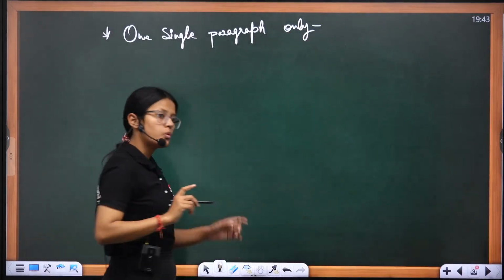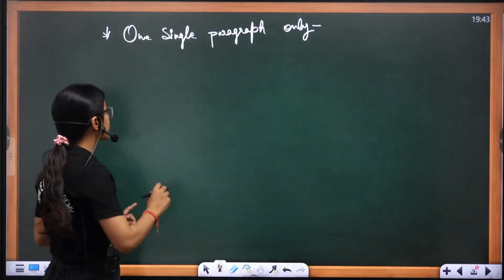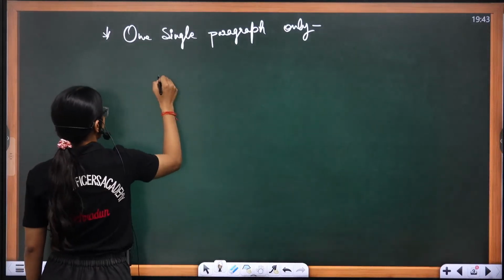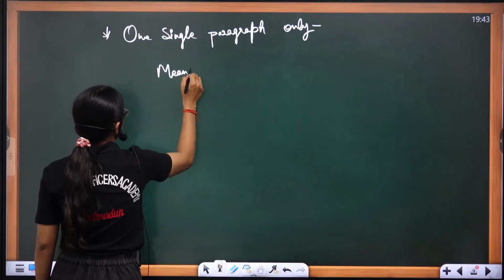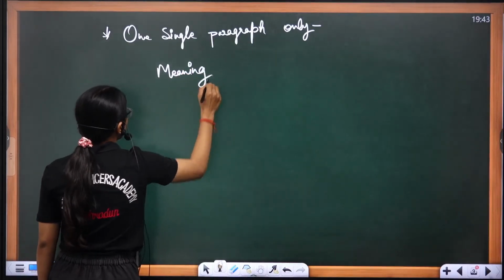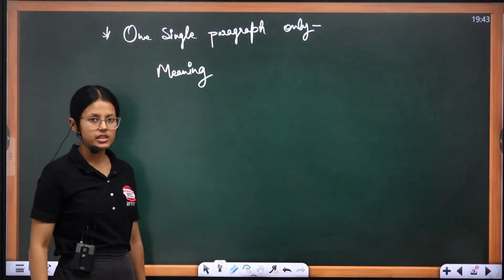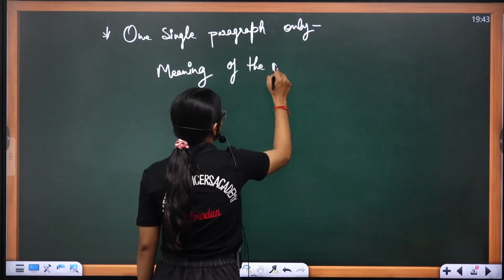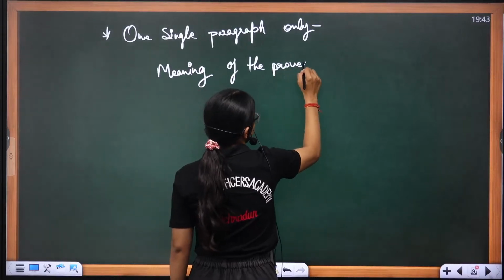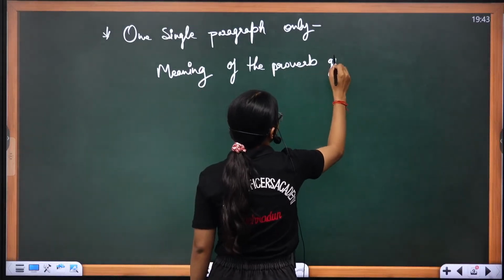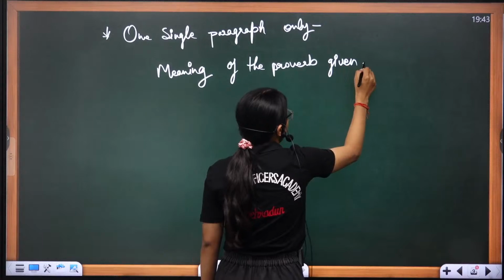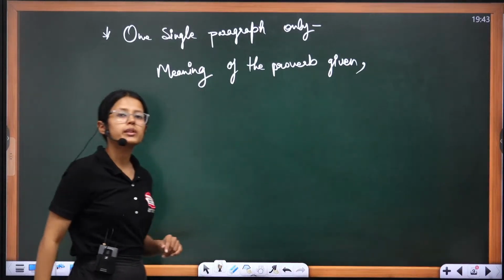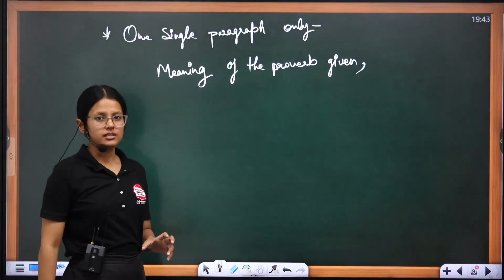Now, what is it that you can write here? The very first thing is going to be the meaning. Firstly, it is going to be the meaning of the proverb given. After that you will be writing any example, any example.